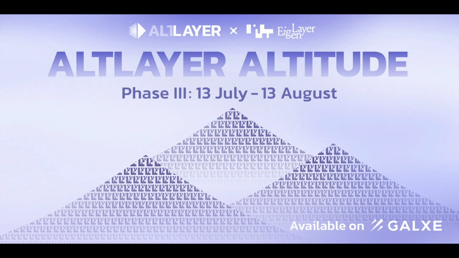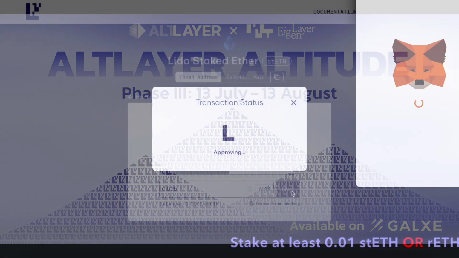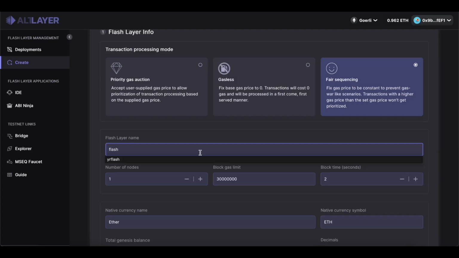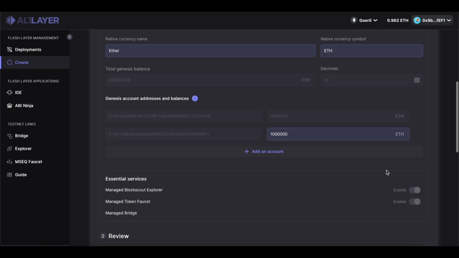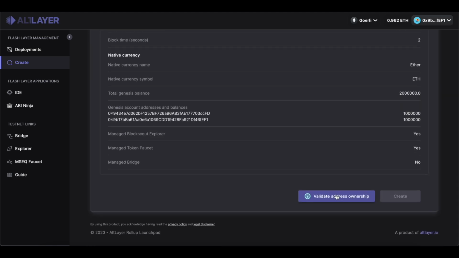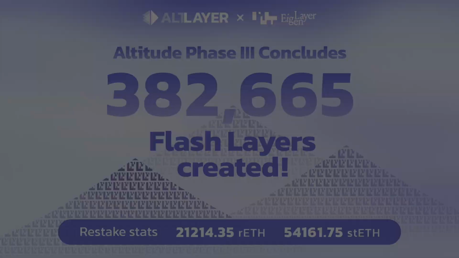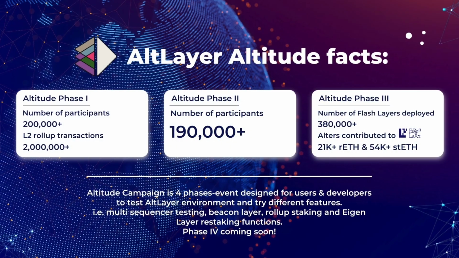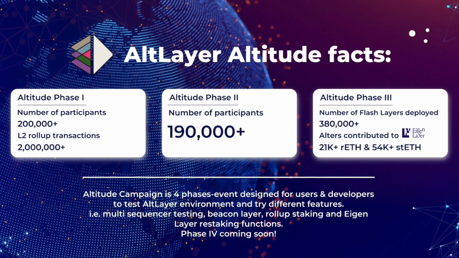Just a reminder that Altitude Phase 3 is the collaboration event with AgentLayer where our task was to deploy a flash layer using AgentLayer's restaking mechanism. The campaign lasted for a month and we saw a huge number of the participants. According to the latest announcement, almost 400,000 flash layers were deployed with around 75,000 rsETH being restaked during the campaign. Thanks everyone for participating.